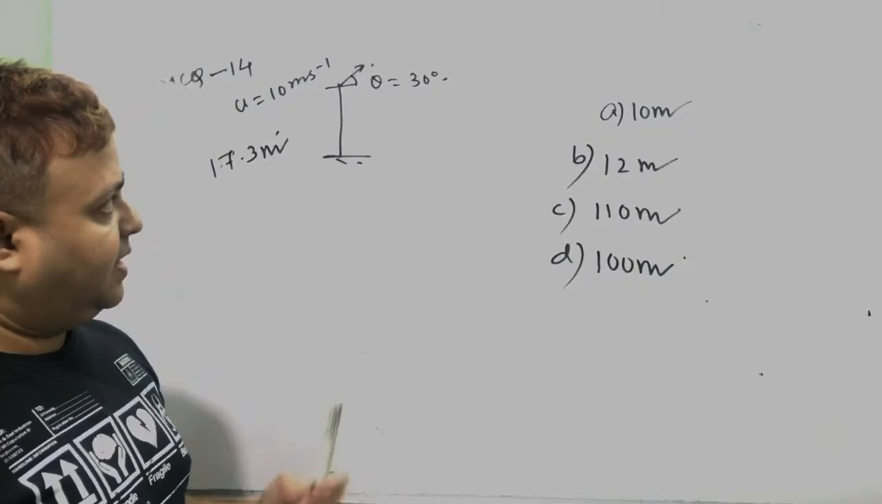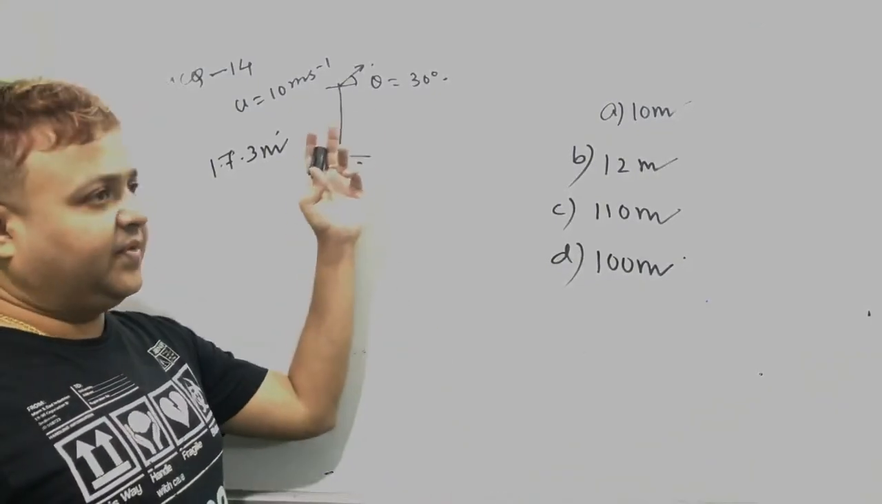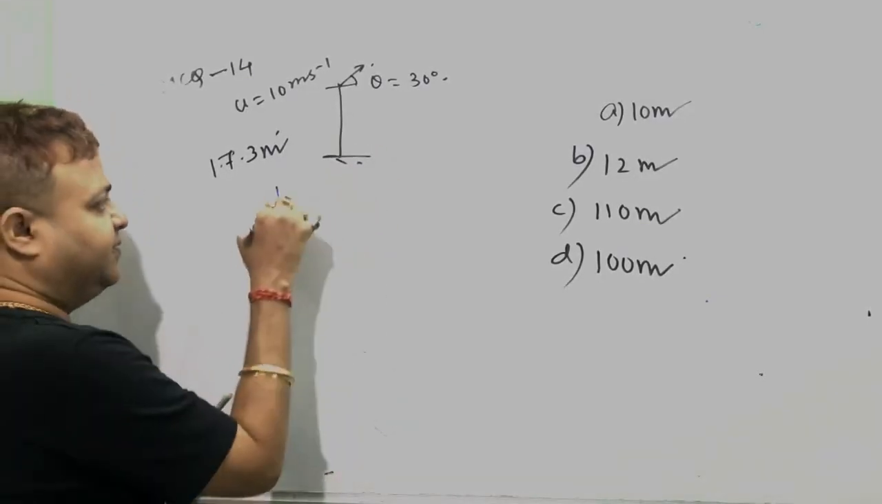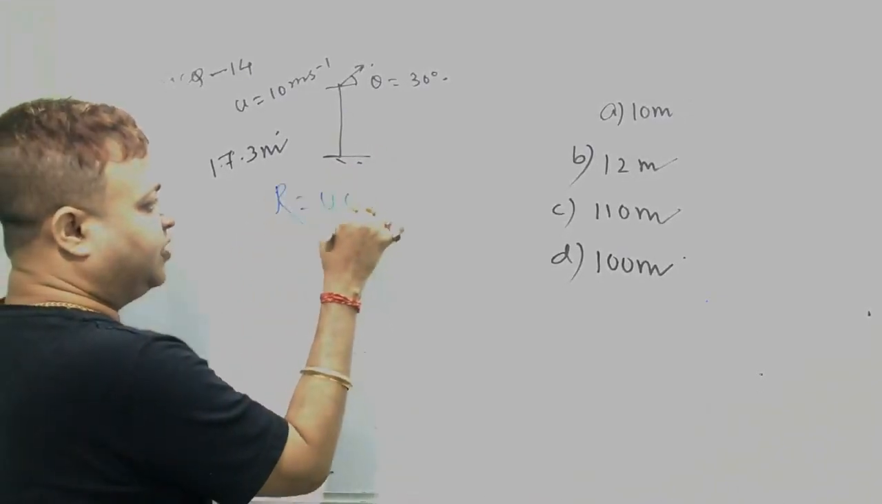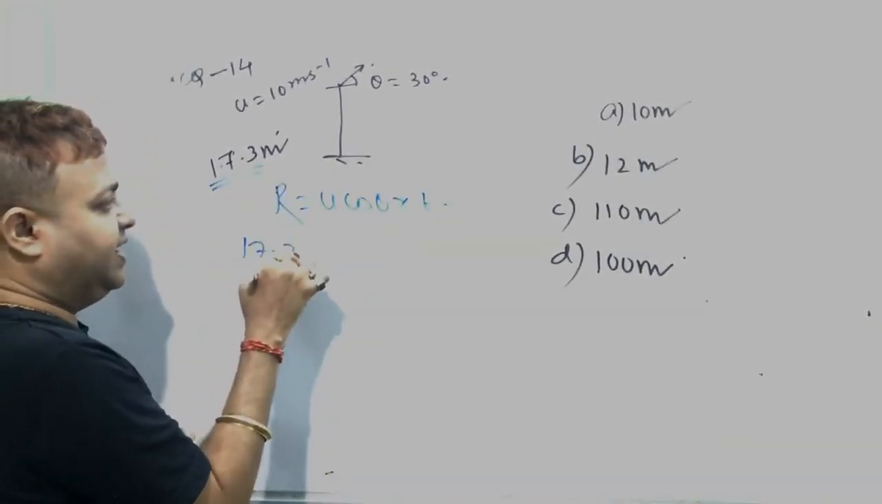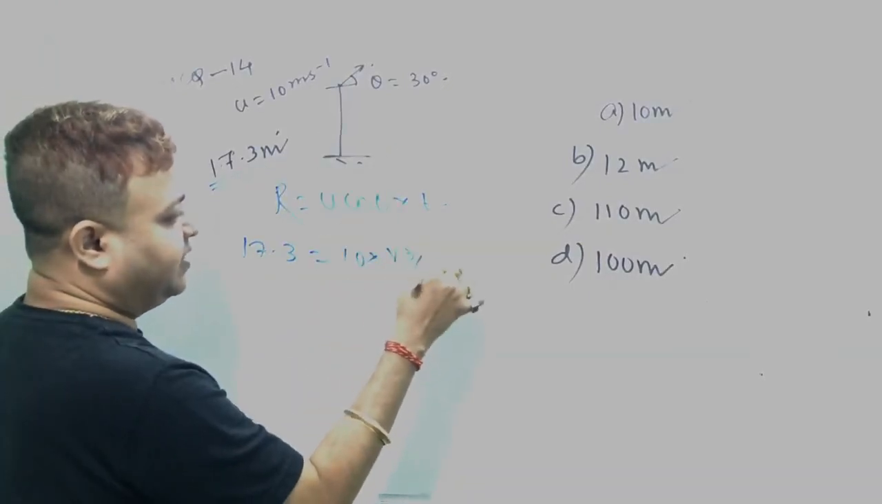Okay. A ball is projected upward from the top of a tower at an angle of something. The range is given, 17.3. Range equals u cos theta into time. U is 10, cos 30 is root 3 by 2, into time.